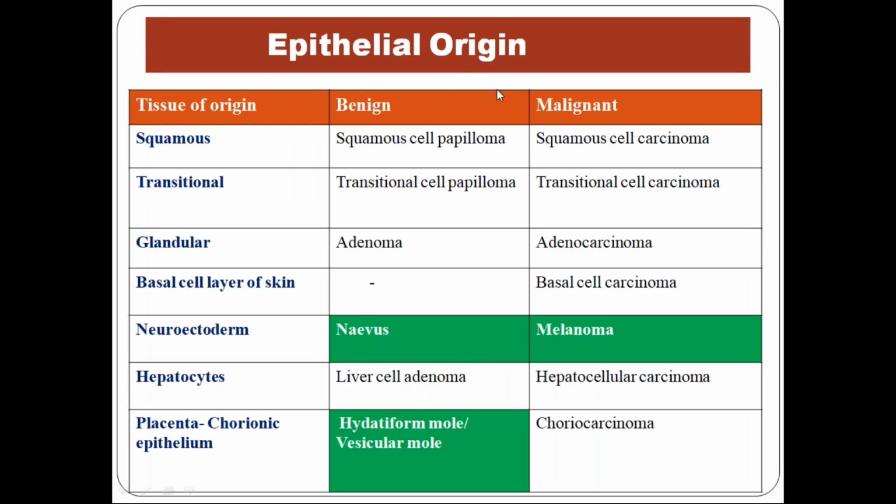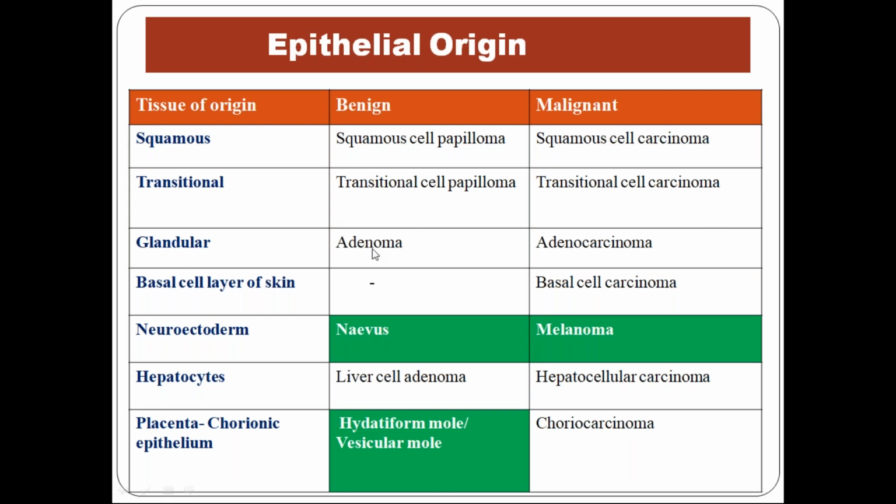So this is of epithelial origin. This big table is there in your textbook. Now you will understand the naming system as well as the classification. Squamous origin, benign tumor: squamous cell papilloma. It has a papillary architecture, finger-like projections, but the malignant tumor does not. So squamous cell carcinoma. Now you got the naming, you got the idea. Transitional cell papilloma or transitional cell carcinoma. Another synonym is urothelial cell papilloma and urothelial cell carcinoma. So two synonyms you have to know.